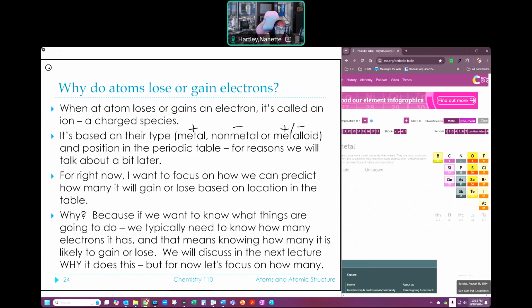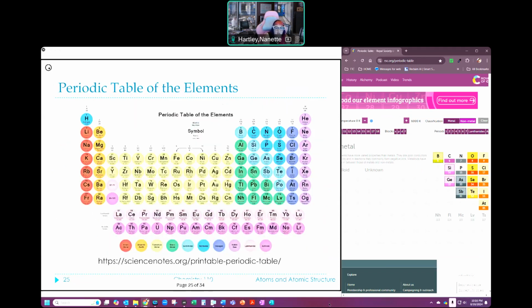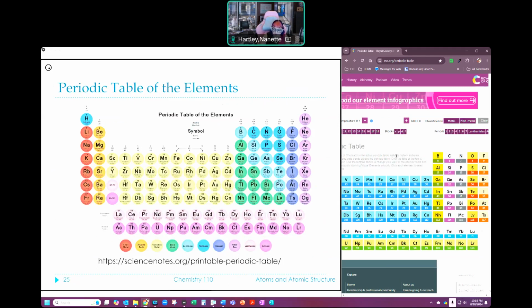But for right now, I want to focus on how we can predict how many it will gain or lose based on its location in the table. Why? Because it's important. So we want to know what they're going to do, why they typically do what they do. We want to be able to predict some of these things. And when we're talking about structure of the table, it's a good time to talk about. All right. So now I'm going to come back. Here's my table again. Yahoo! I have this table one more time. We're looking at it over here, so I'm not going to leave that view up. This is the table that I'm talking about. I'm going to flip back and forth a little bit between these two so I can write one.